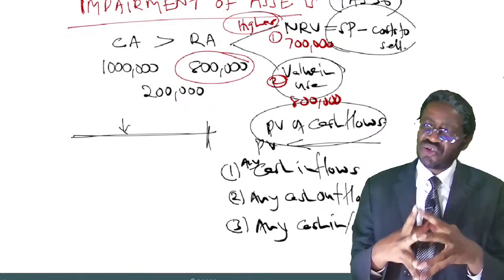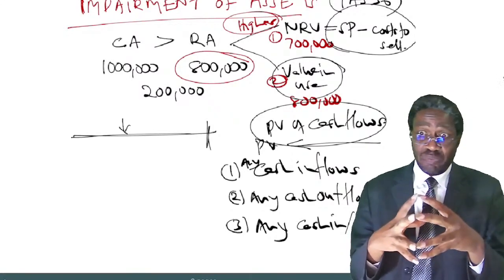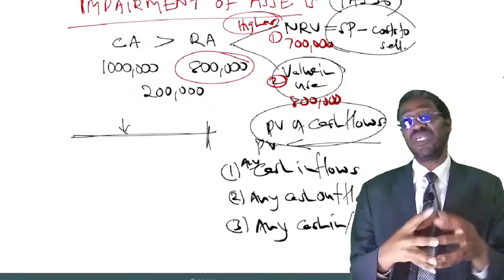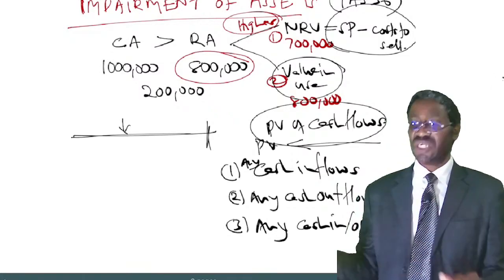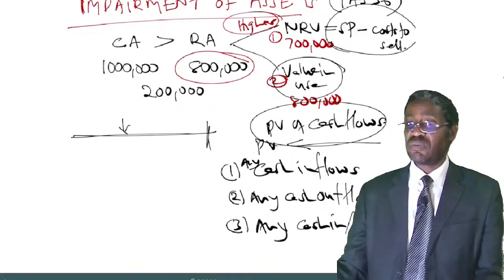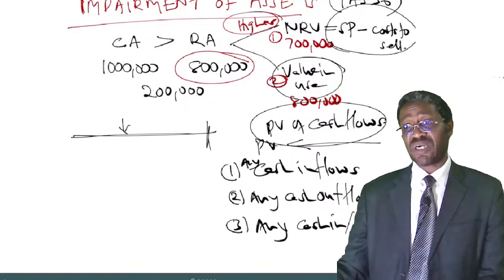The one I want us to do is better than what we did in the normal class, because it has a small challenge that we shall see, which was not in the normal block release class. So let me project the question.